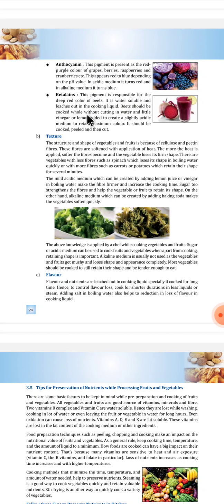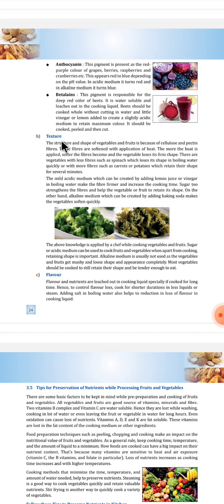Beets should be cooked whole without cutting in water and a little vinegar or lemon added to create a slightly acidic medium to retain maximum color. It should be cooked, peeled and then cut.